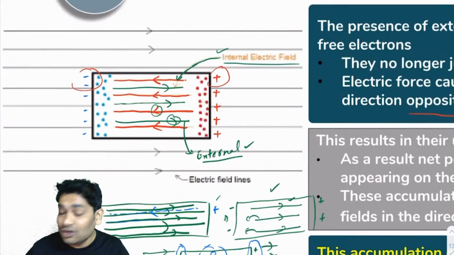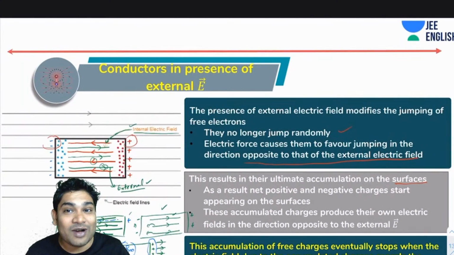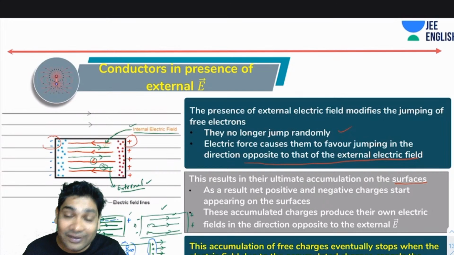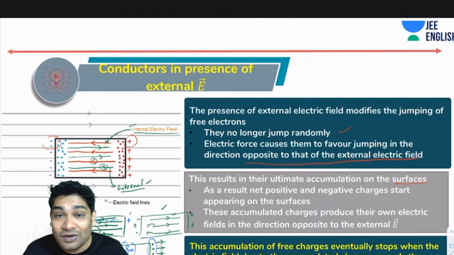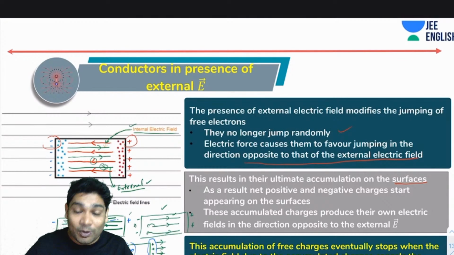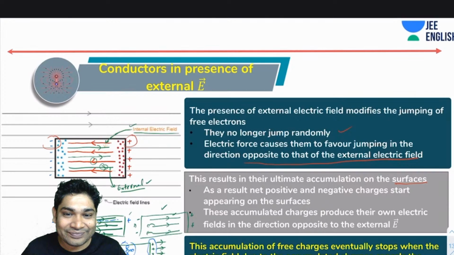Okay. So I hope you guys followed what happened to a conductor when it was kept inside an electric field, what all it went through, why the charges accumulated, till what time the charges accumulated, and when the charge accumulation stops. Please let me know in the chat if everything is clear. You can also let me know if you want some point to be repeated one more time.